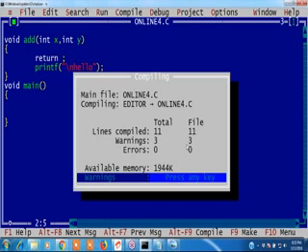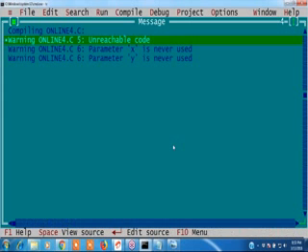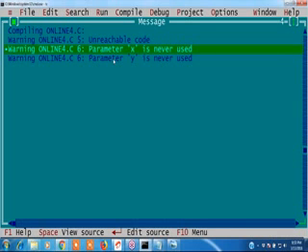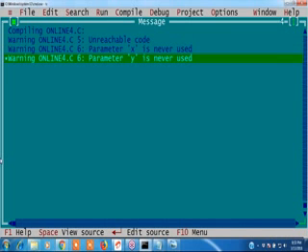Three warning messages it is showing. What are the three? Unreachable code, parameter X is never used, and the other one is what? Return value. It has to show that warning. Why is it not showing?